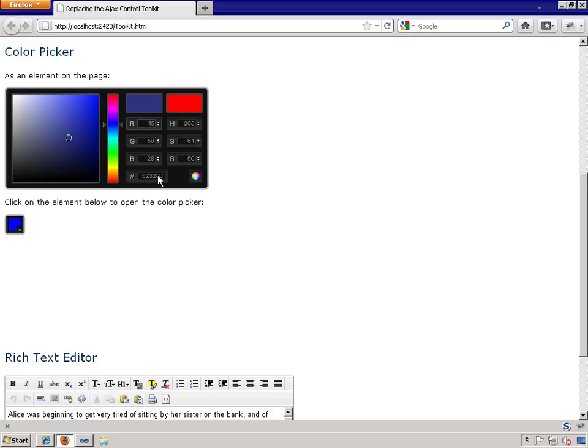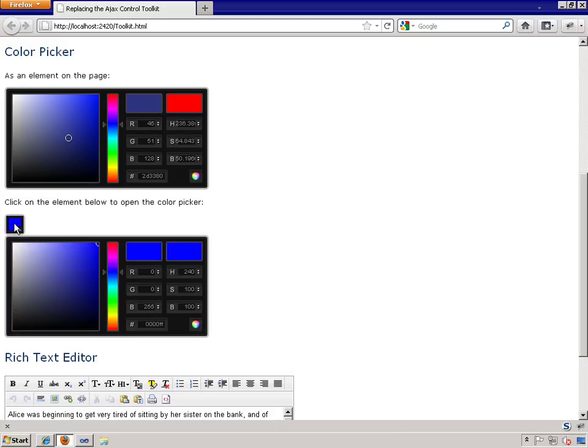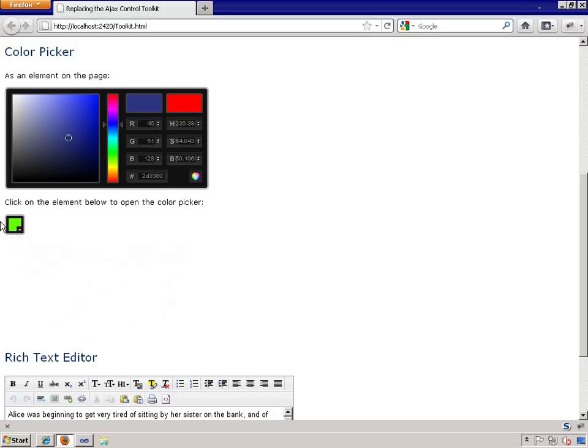The second lets you attach the color picker to an element on the page so that it appears when the user clicks on the element, or in response to any other event that you select. And then it automatically updates the color of the page element. So if I scroll this down, notice that it's automatically updating that value. And I can click outside there, and now the user has changed the appearance of that element.